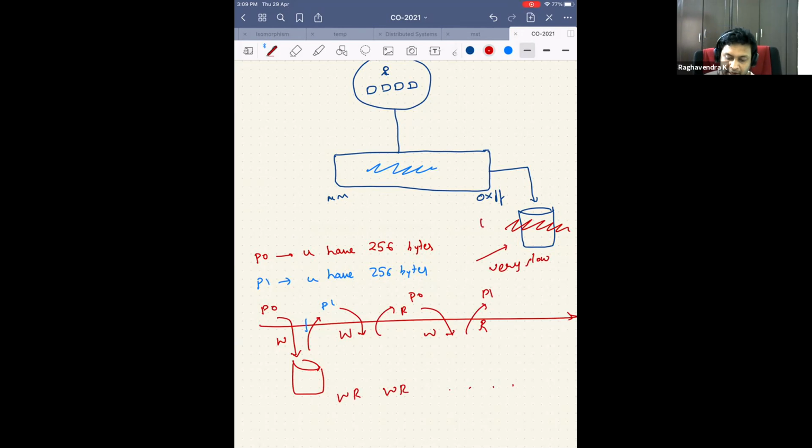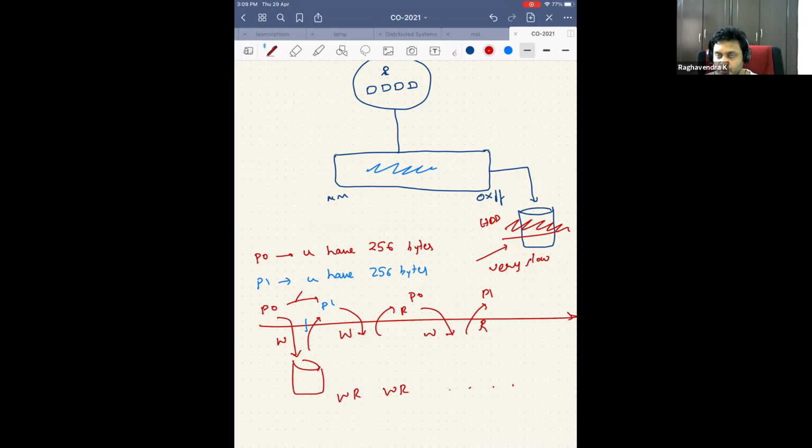So this is the actual hard disk, HDD or SSD, whatever you want to call it. It's a secondary storage. You might have different memory architectures there, but we are not worried about it. But we say that we have allocated some space in the hard disk apart from the space where you store files and all those things. It is pretty slow. So when I want to switch between P0 and P1, the time it takes is very slow. It's like I just do an alt tab.